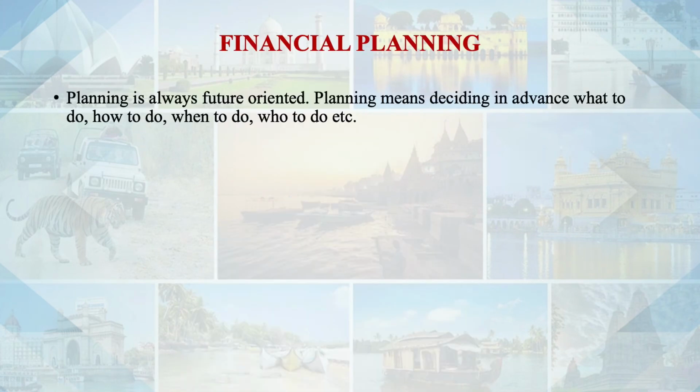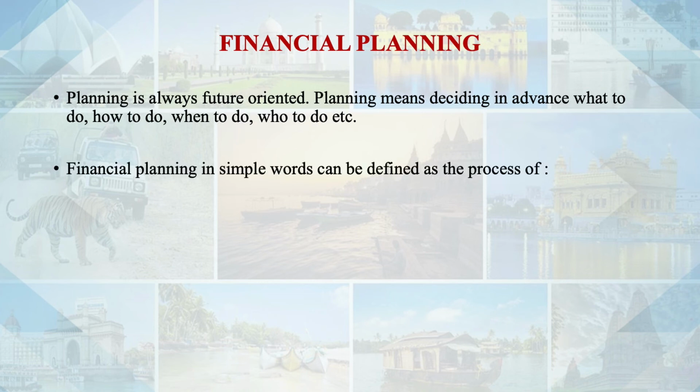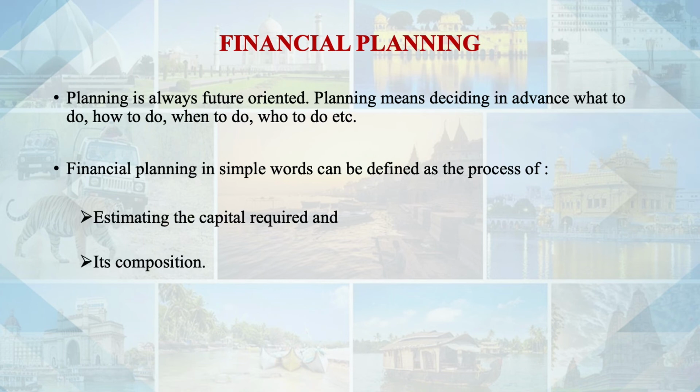See, in financial management we have used the management principles or management functions for the financial part, and the first part was planning. So financial planning, before going for the financial planning, let us see what is planning. Planning is always future oriented, means we are deciding in advance what to do, how to do, when to do. So the financial planning in simple words can be defined as the process of estimating the capital required and its composition. Means we are taking the future decisions with regard to finance.